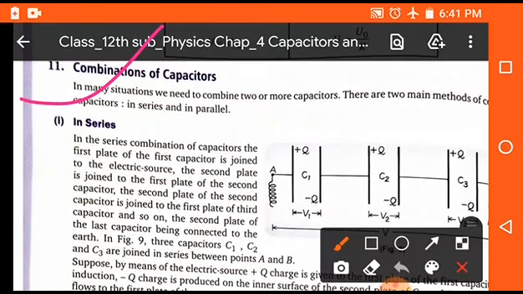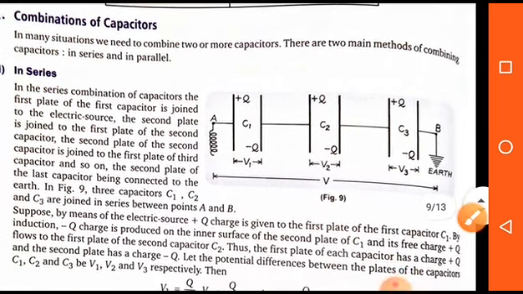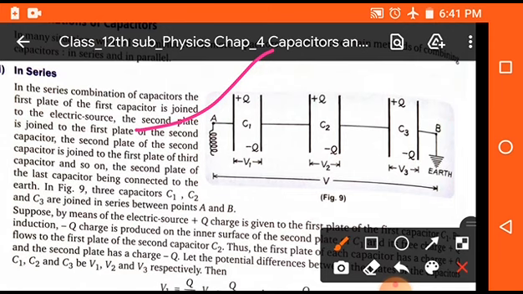Now the combination of capacitance is also important. There are two combinations of capacitance. First, series combination. In the case of series combination you can see from the figure there are three capacitors which are connected in series. The first plate is directly connected to the source, the second plate is connected to the first plate of a second capacitor, and the second plate of the second capacitor is connected to the first plate of a third capacitor, and the outer plate of the third capacitor is connected to the earth. So this combination is known as series combination.